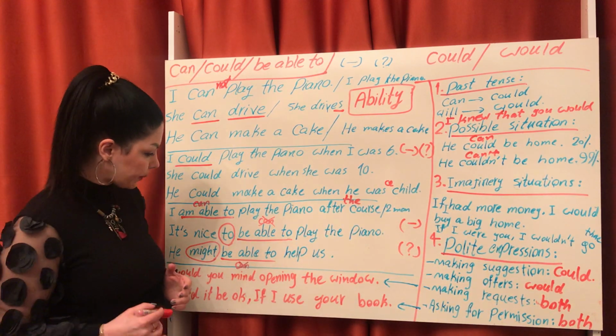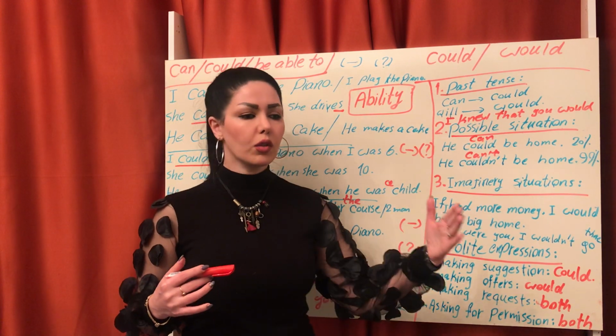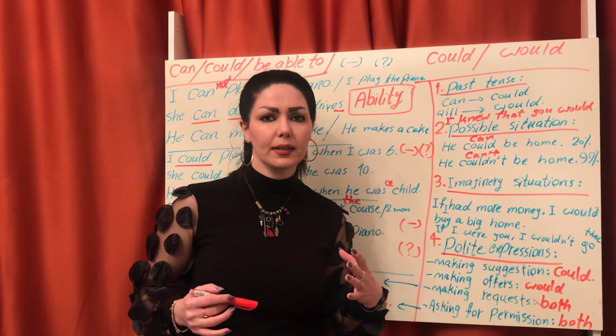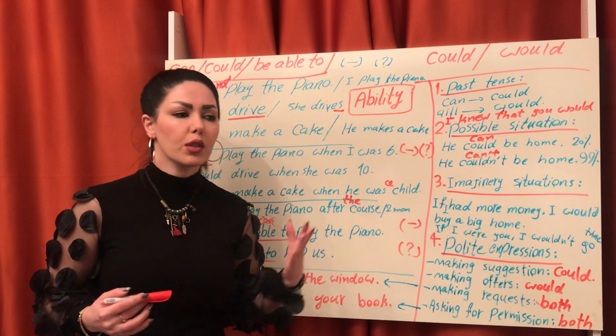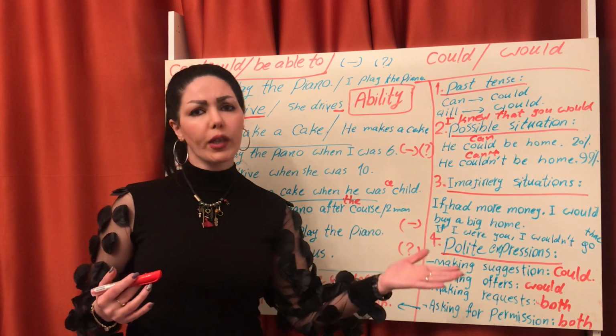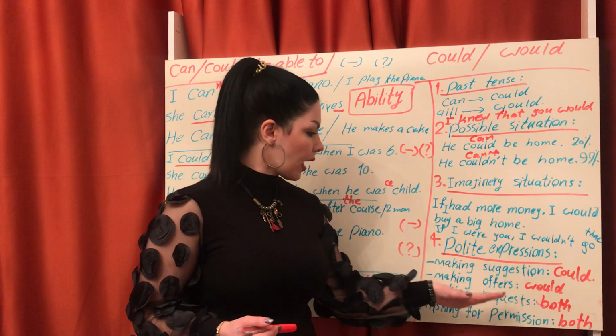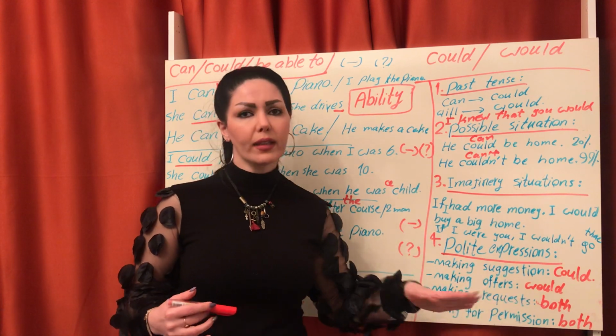For example, could I use your book for a moment? Or could I smoke here? How can we ask with would?